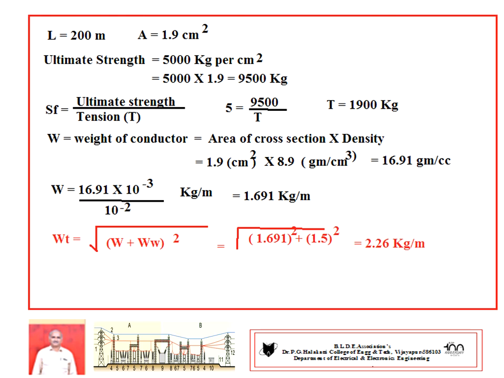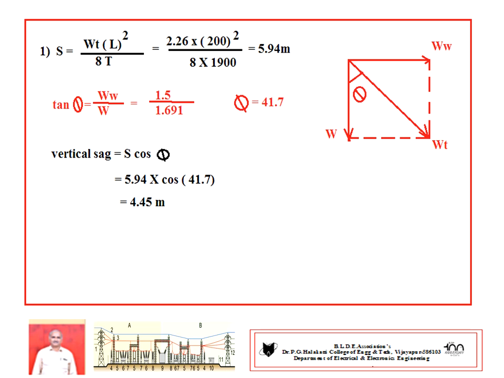One important thing you can focus on in this problem: ice coating Wi is not given, it is absent. So after knowing the Wt, draw the vector diagram, go for sag, that is slant sag, Wt L square divided by 8T.